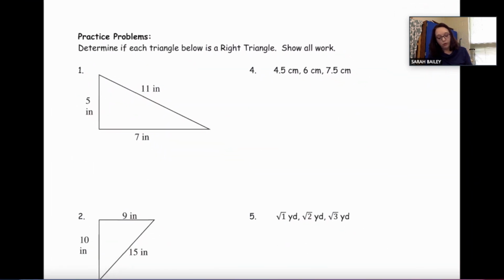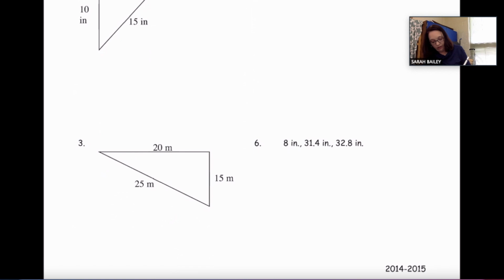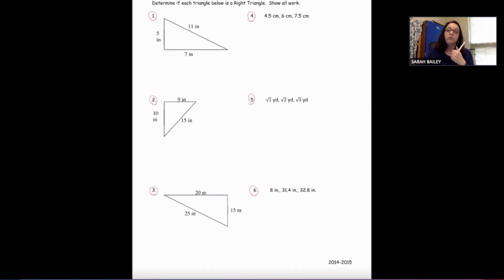On the next page, you have some practice problems. And it says, determine if each triangle below is a right triangle. Show all of your work. So notice sometimes you are given a right triangle, and sometimes you're just given side lengths. So problems 1 through 3 have drawn in triangles. Do not automatically assume it is a right triangle. It may not be. It may be close to a right triangle.